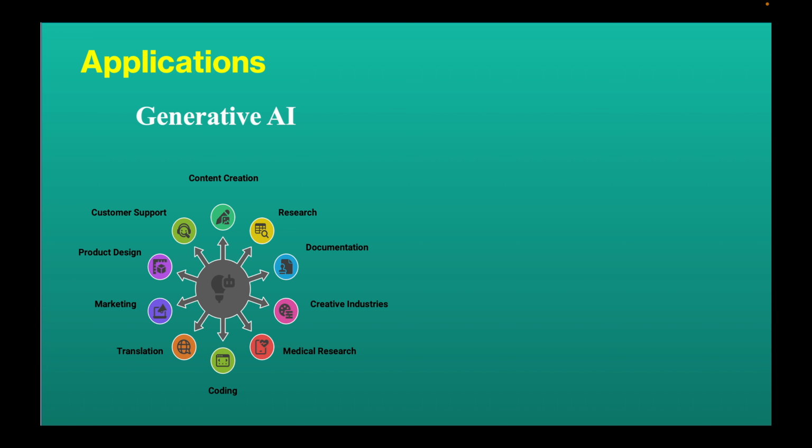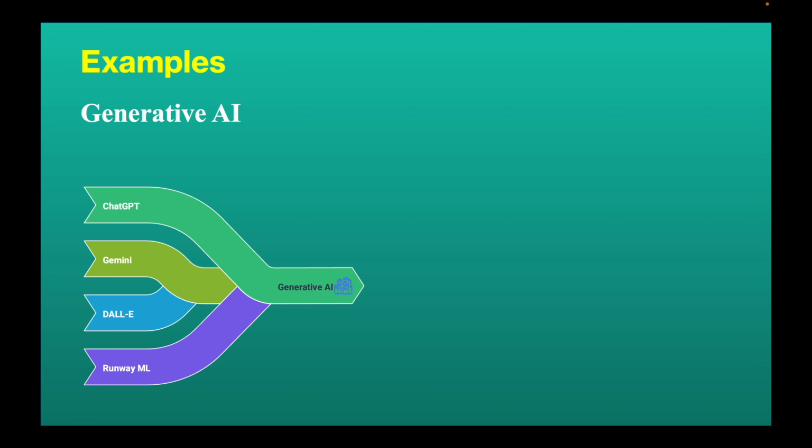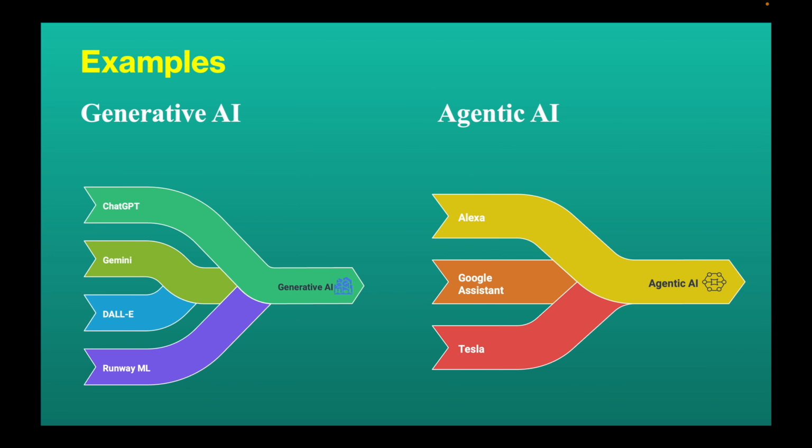Applications. The applications of generative AI can be in the field of content creation, research, documentation, creative industries, medical research, coding, translation, marketing, product design, customer support, and so on. Whereas the application of an agentic AI can be in industry automation, project management, robotics, autonomous vehicles, cybersecurity, healthcare assistance, financial trading, investigation, and so on. Examples. The examples of generative AI are ChatGPT, Gemini, DALL-E, Runway ML, and so on. Whereas the examples of agentic AI are Alexa, Google Assistant, or Tesla, and so on.